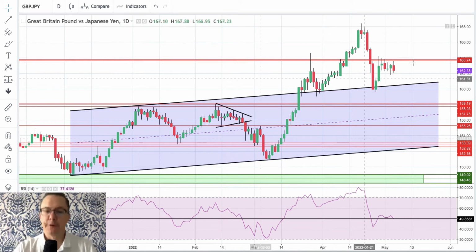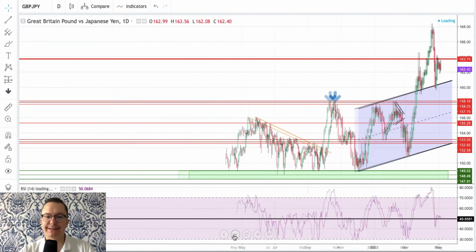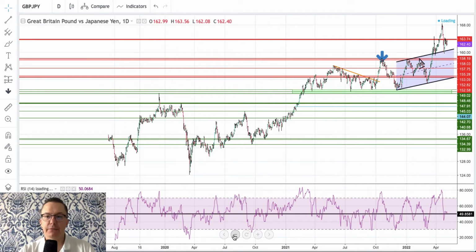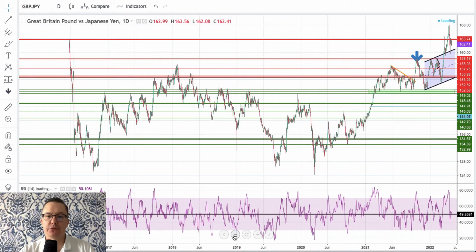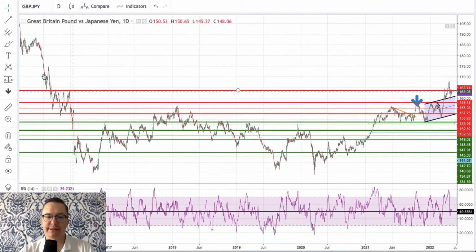What will happen now? This level here, 163.74, is the technical resistance. It's still the technical resistance for this market. But if we take a look back in the history, we can see that this is the high from 2016. So it's a very old kind of high. There isn't much here until 174.83. This is the next technical resistance from the beginning of 2016.